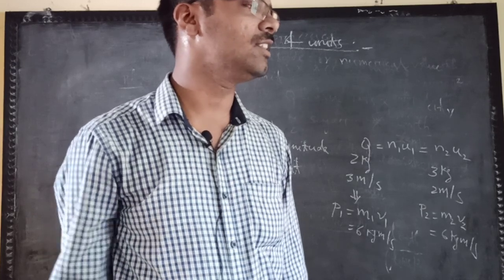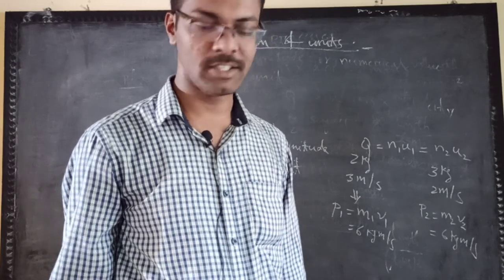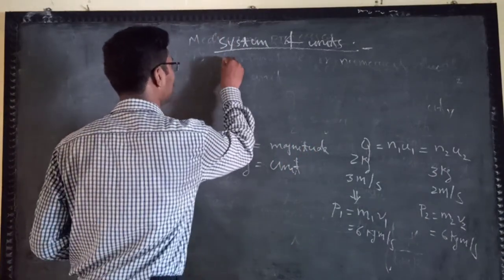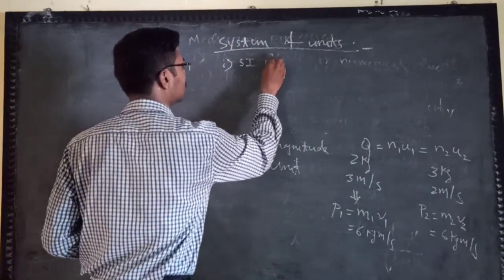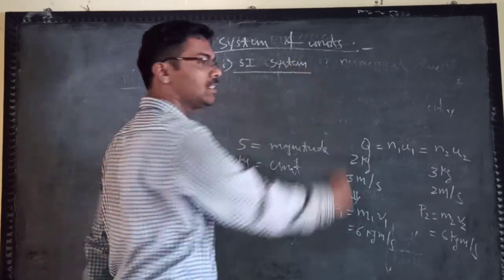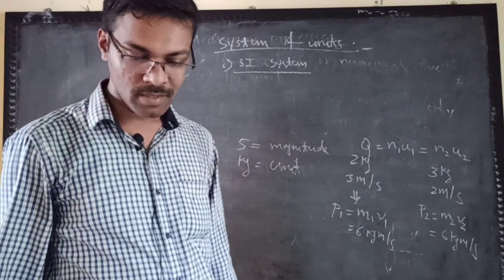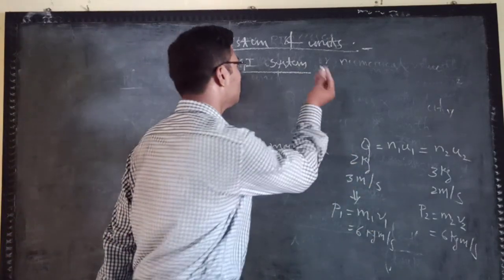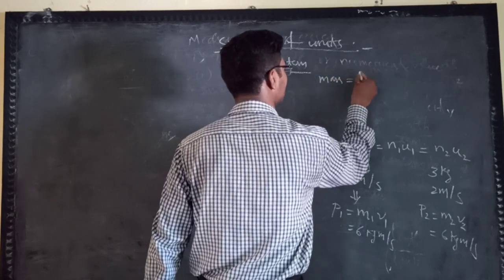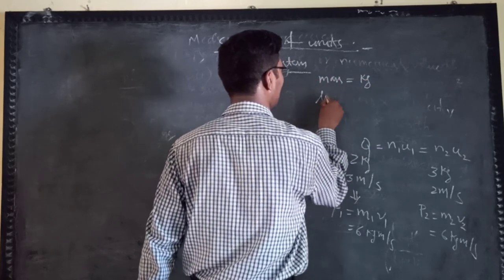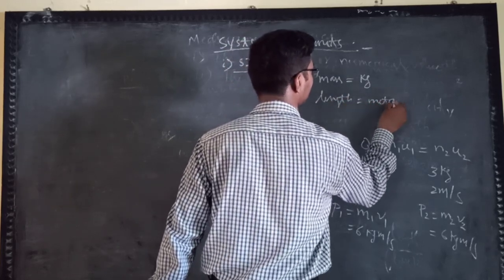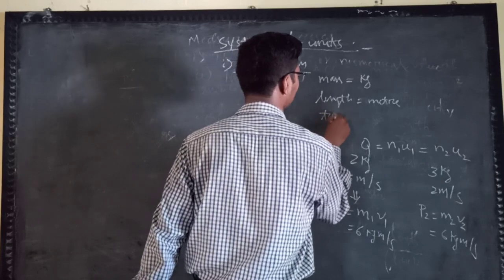You are using kg, meter, second. The first is the SI system. In the SI system, mass is kg, length is meter, and time is second. These are the basic units.